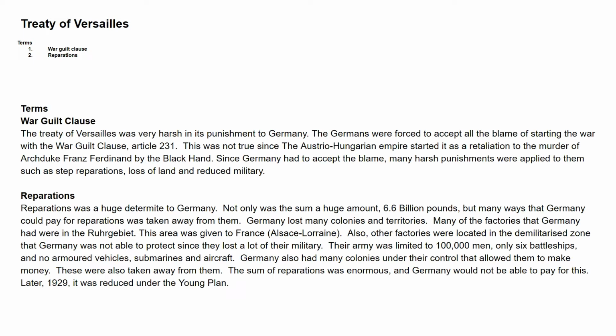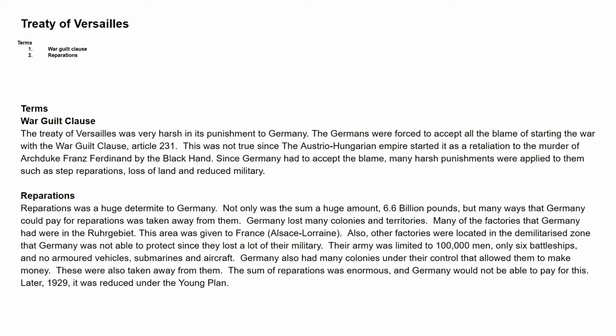So we've got the terms of the Treaty of Versailles. There's our little outline again. And this time we're just going to talk about the terms. So we've got the terms and the War Guilt Clause is going to be one paragraph. And the other paragraph is the terms and reparations. So I can write really fast. So right there are my two paragraphs.